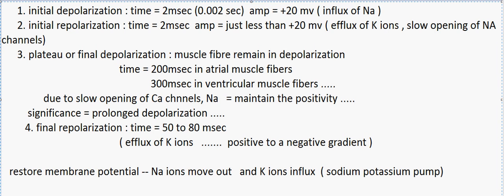Similarly the excess calcium ions also move out with the help of the sodium calcium pump. Thus the resting membrane potential of the myocardial cell is restored, which is minus 60 millivolt.